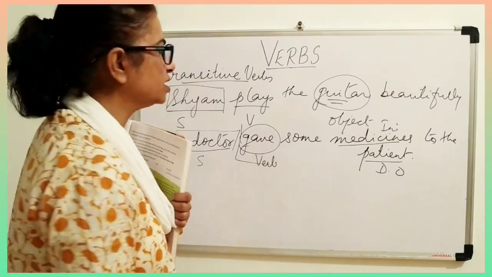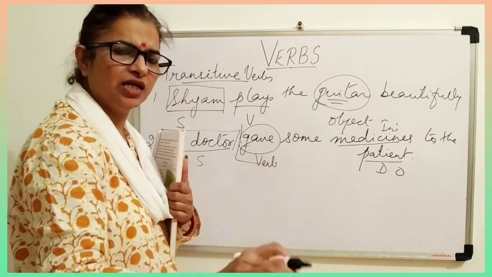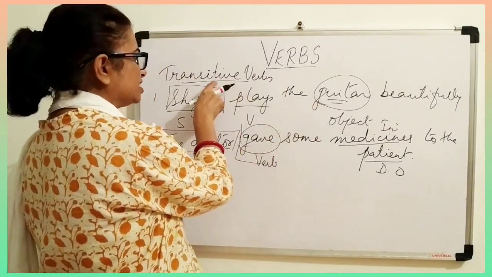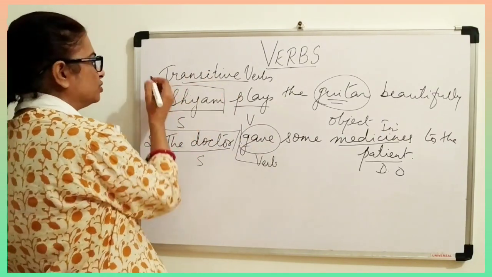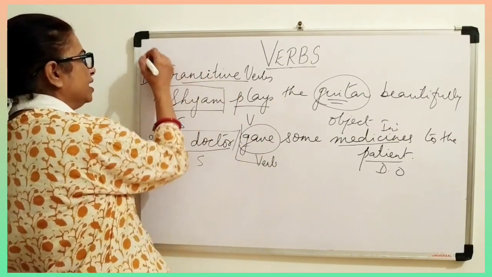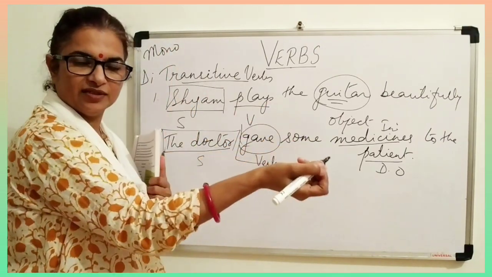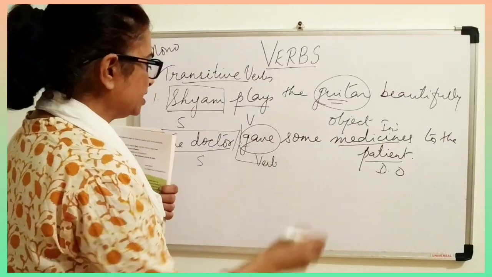In 8th standard, you will be learning about monotransitive and ditransitive. It's very easy. Mono means one, di means two. It's very simple. I think it's clear now.